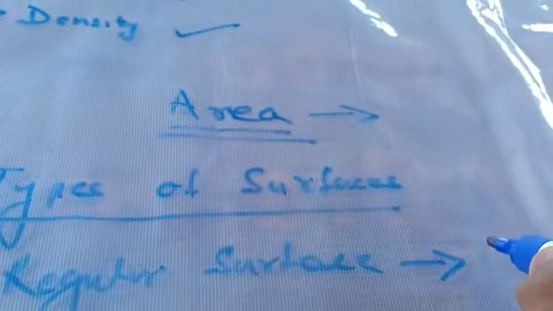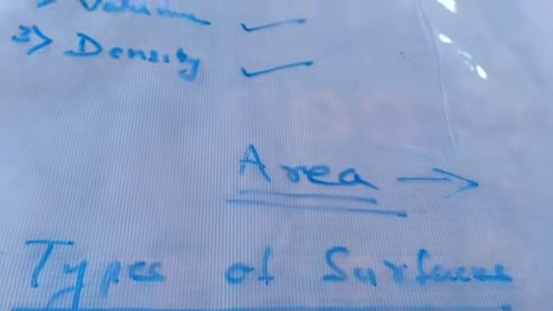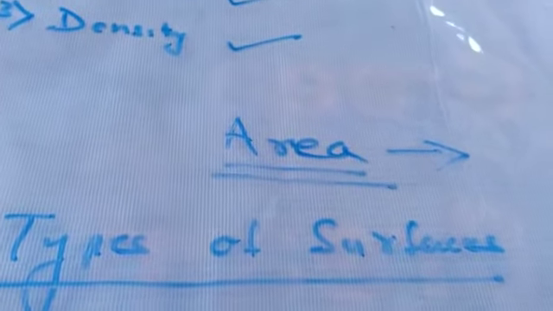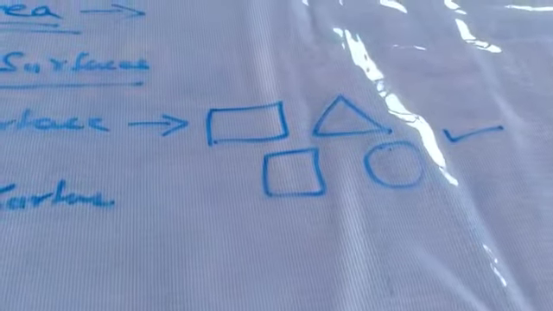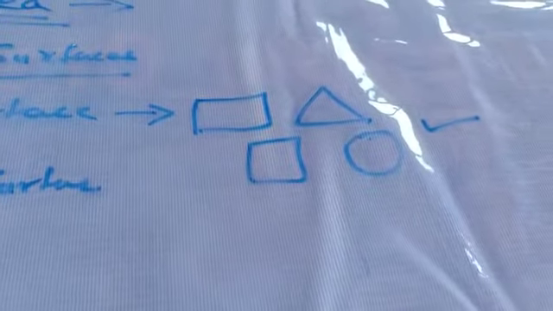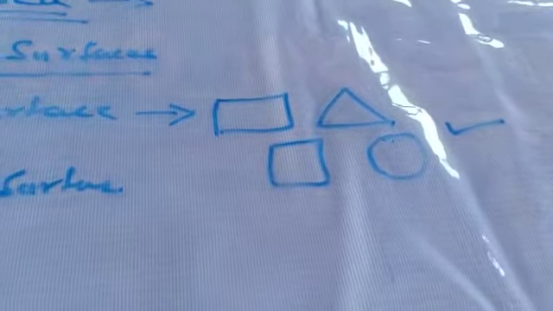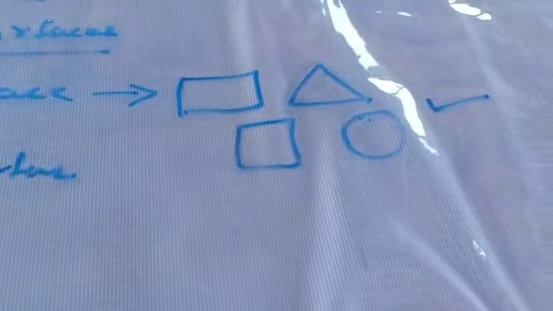Example, a rectangle. These are regular figures. A triangle does not have length and breadth, but a triangle is also called a regular figure because it has a formula. Square, circle, all of these are called regular figures which have some formula to determine their area, which you will read in your mathematics.